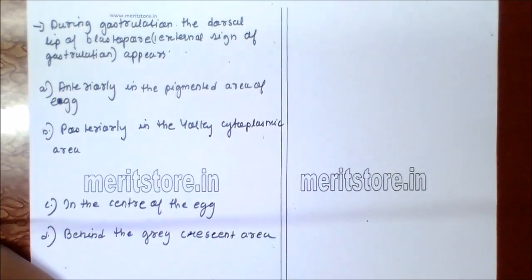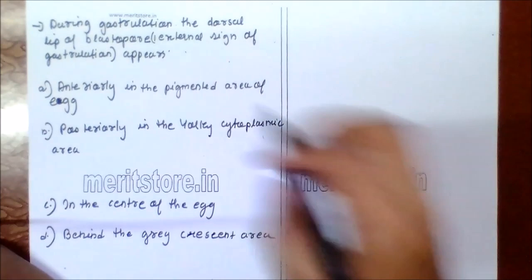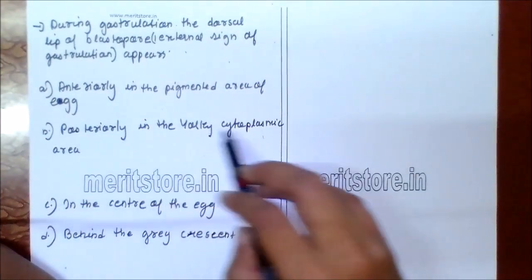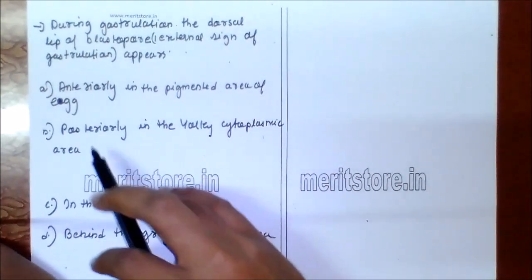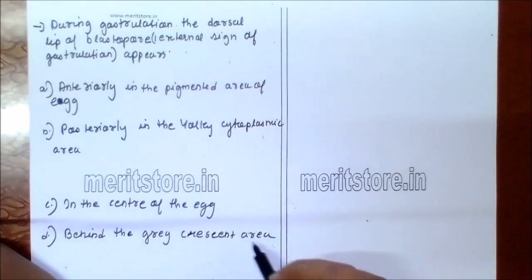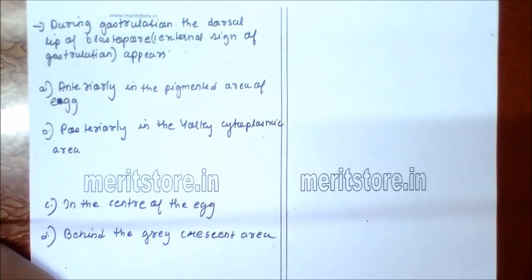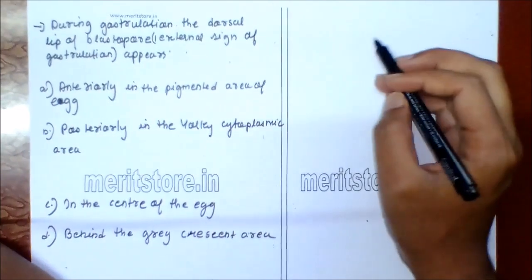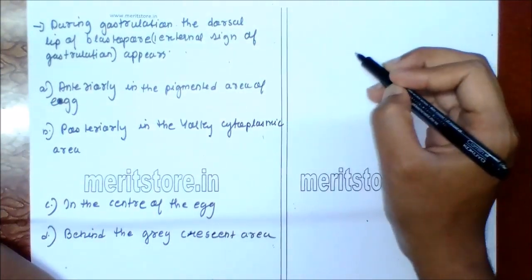During gastrulation, the dorsal lip of the blastopore, that is the external sign of gastrulation, appears A. anteriorly in the pigmented area of the egg, B. posteriorly in the yolky cytoplasmic area, C. in the center of the egg, D. behind the gray crescent area. So during gastrulation, the dorsal lip occurs.